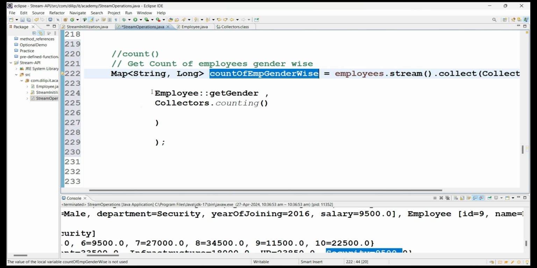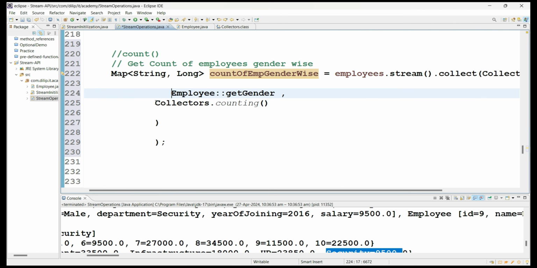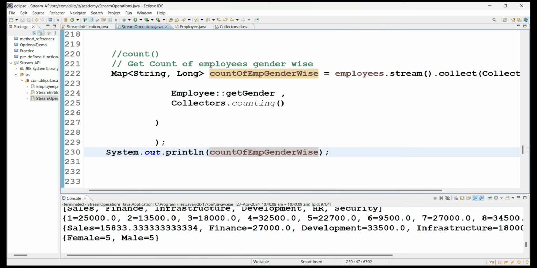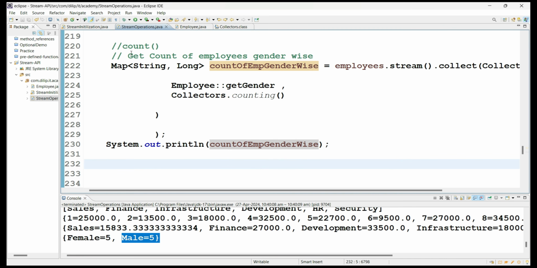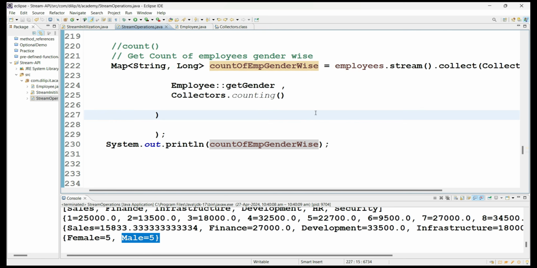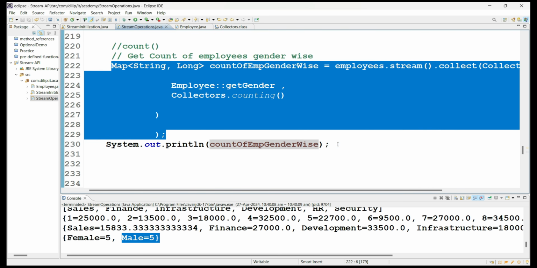If you try to understand the Stream API very logically, it's very simple, guys. Please take care of a couple of practices, then you can easily understand Stream API and operate with stream operations. So let me execute now. If you see here, female 5 employees are there, male 5 employees are there. I got the count. So this is also one of the most popular interview questions involving the collection topic, Stream API topic, as well as the collect method and Collectors class. These are all classes they will ask, and it is one of the most popular interview questions.